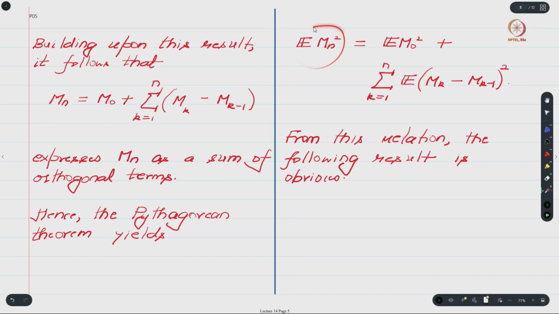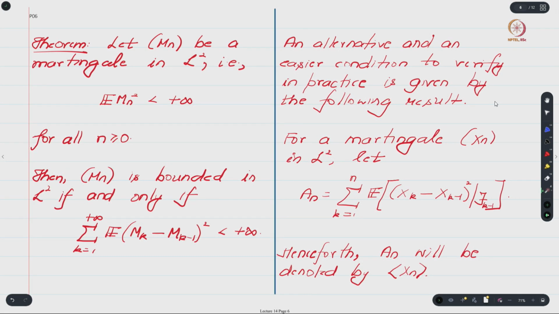So now what we have shown is that expected value of Mn square equals expected value of M0 square plus the sum of expectations of squares of successive differences, right. So this relation is very easy to see, and because of this relation, okay, we can now state this following result, right.